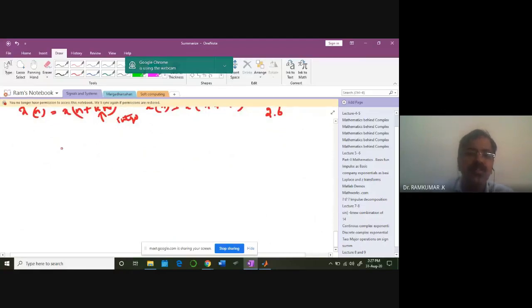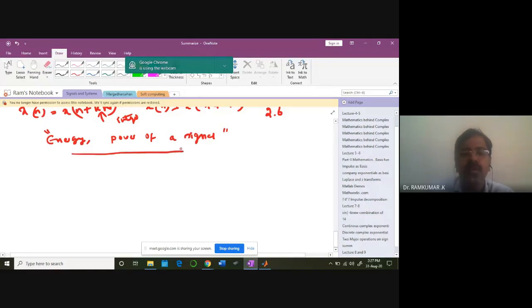Then we should switch gears and try to pose questions like the energy of a signal, how to compute the energy and the power of a signal. We'll learn that in a separate class. It will take 1 or 2 hours of time to understand this clearly and work out problems. We need to work out problems. So from here onwards, every topic we need to solve problems. This is how we are moving ahead.